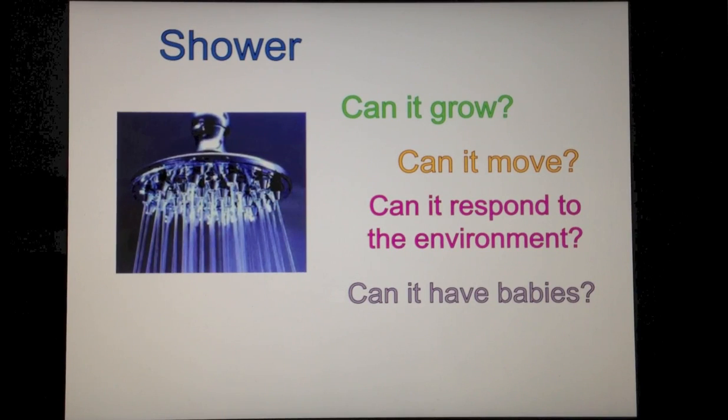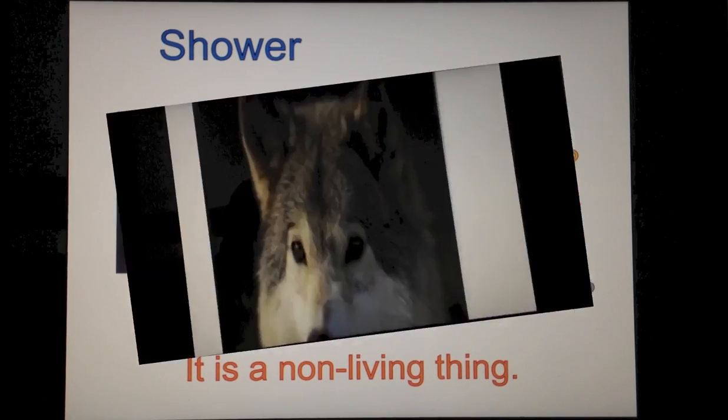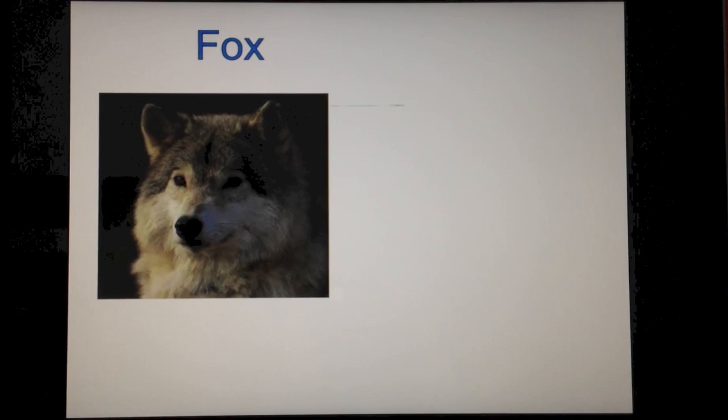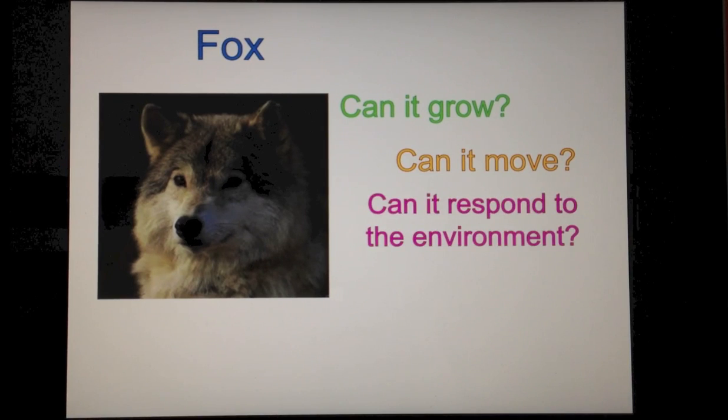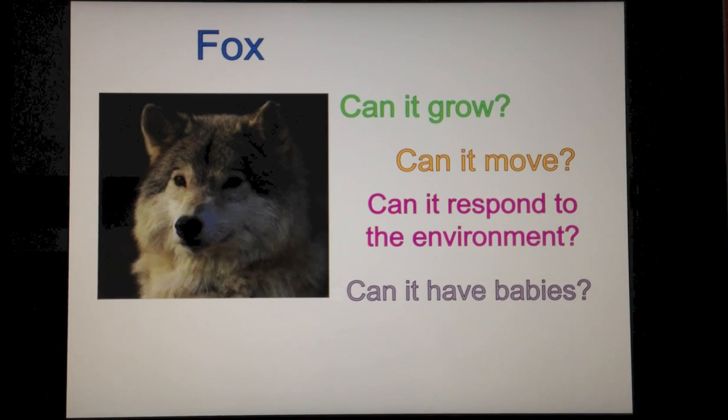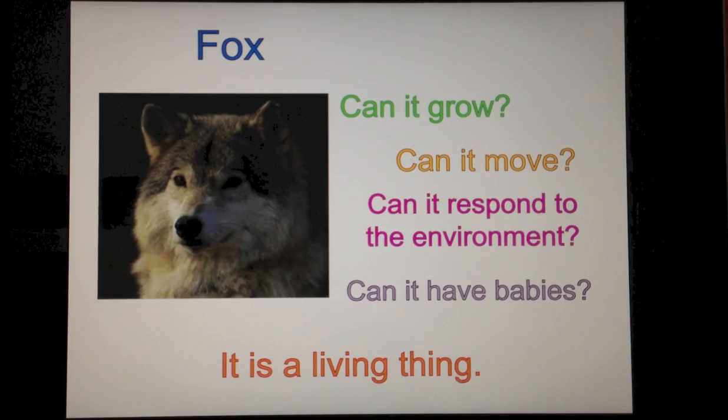You can ask these questions about a thing and know if it's a living thing or a non-living thing. Can the thing grow? Can it move? Can it respond to the environment? Can it have babies? If all these answers are in the negative, which means they are not true for a shower, then a shower is a non-living thing. A fox, for example. Can it grow? Yes, it can. Can it move on its own? Yes. Can it respond to the environment? It can. Can it have babies? Yes. So this means a fox is a living thing.